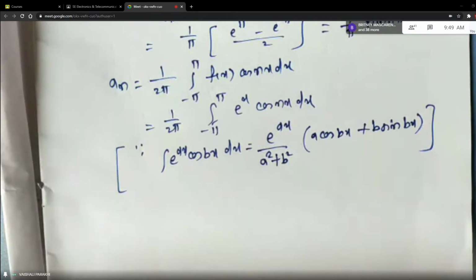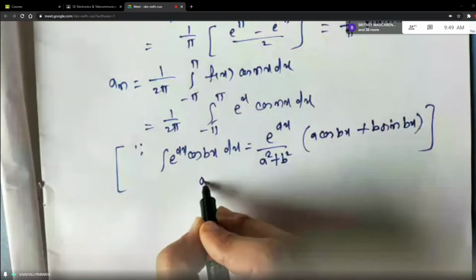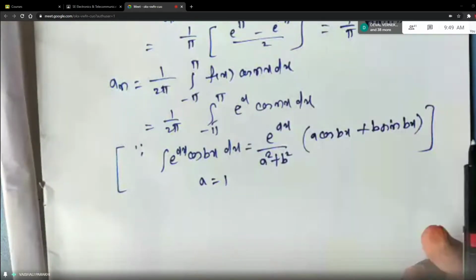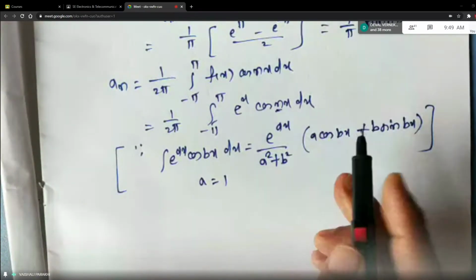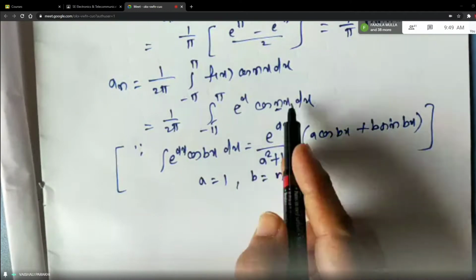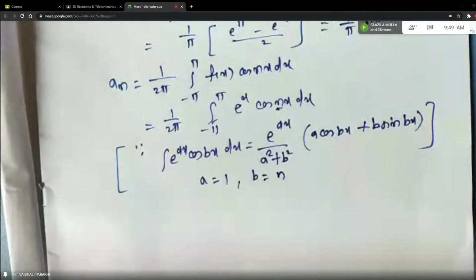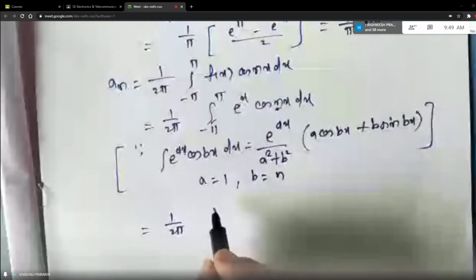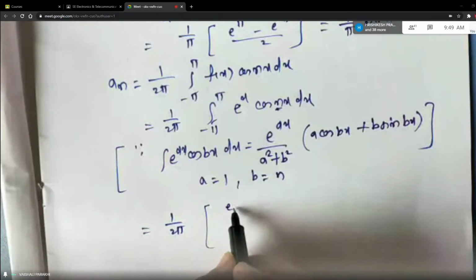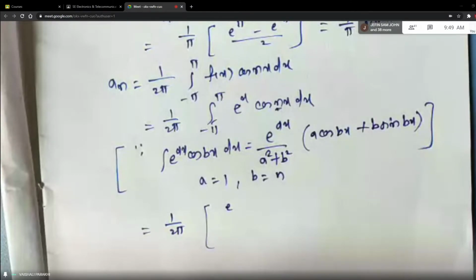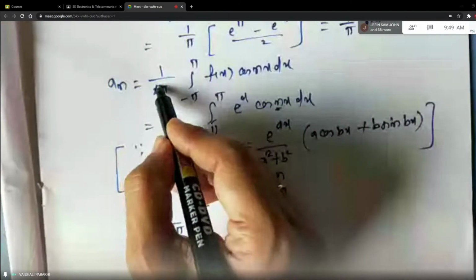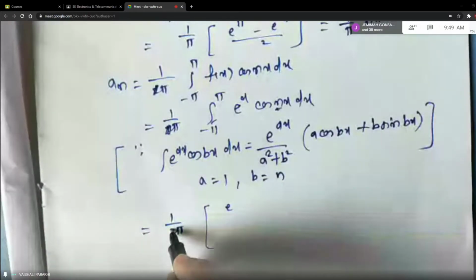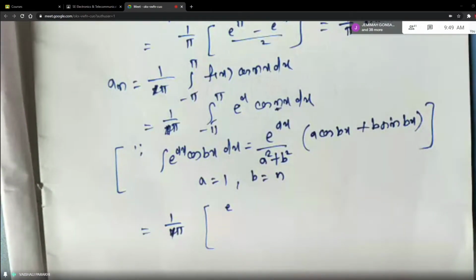Okay. So what is a here, students? In our problem, a is 1 because the coefficient of x is 1. And what is b here? b is n, right? Coefficient of x for cos is n. So let us substitute. 1 by 2 pi is already there. Oh, ma'am, isn't it 1 by pi? 1 by pi. Yes, it is the formula for an, right? 1 by pi. Sorry. Correct. 1 by pi it is correct.